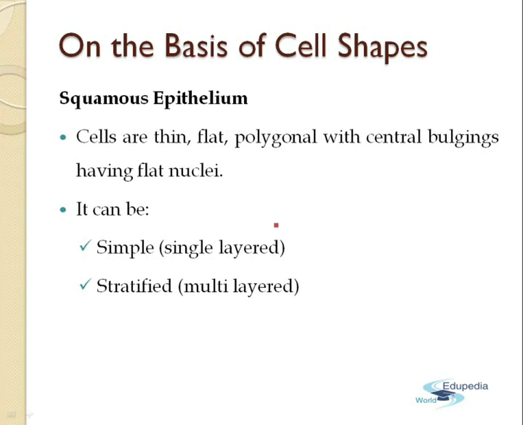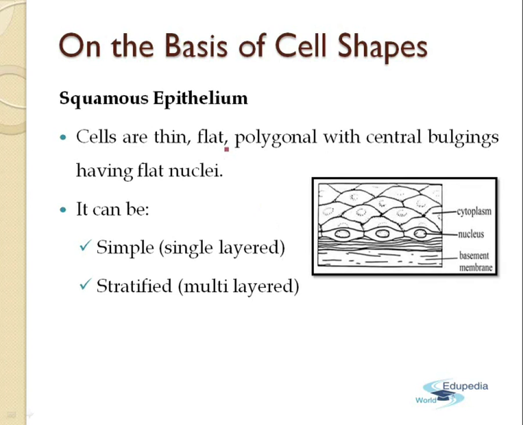These type of tissues are also known as the pavement epithelium, because the cells fit together like the tiles of a floor. Now, these squamous epithelia can be of two types, the simple and the stratified.